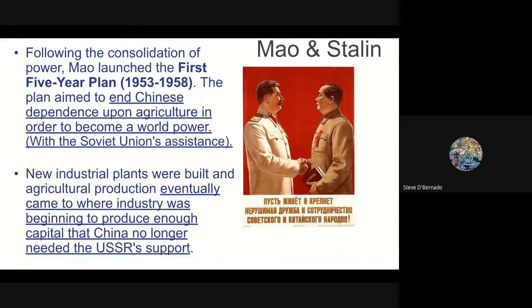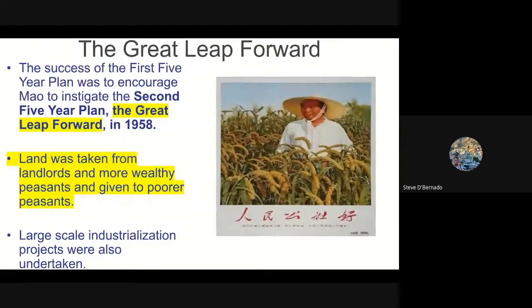So following the consolidation of power, he launched his first five-year plan, 1953 to 1958. They wanted to end Chinese dependence on agriculture and farming. In order to become a world power, they wanted to industrialize, and Stalin offered the USSR's assistance, right? So they industrialized, and eventually, to the point where they were beginning to produce enough capital, China no longer needed the USSR's support, and Mao started to implement policies that more specifically pertained to Chinese economy and culture.